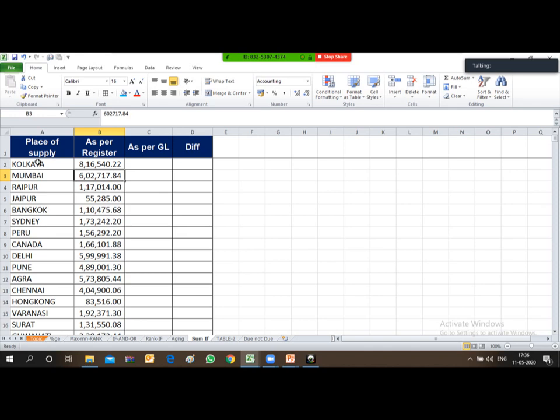So friends, this is the data as per register. It's already over there. Now I want to derive the total of sales achieved in every city. So friends, this data you can also derive with the help of a pivot table also. So let's see the table.